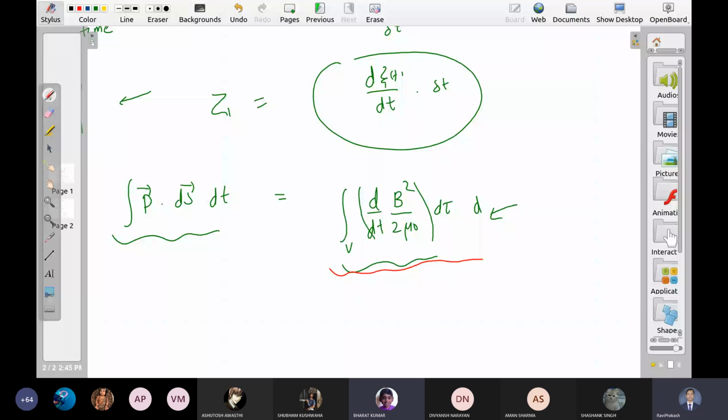Okay, calculate now: magnetic field square, take the time derivative, multiply with dt. Or you can simply cut dt from both sides, if it is a constant. I mean, it's an interval which you are keeping the same on both sides. Let us say you measure how much water has come in 5 seconds. So dt is this 5 seconds, right? So you can simply kill this out, and this is the connection between these two.